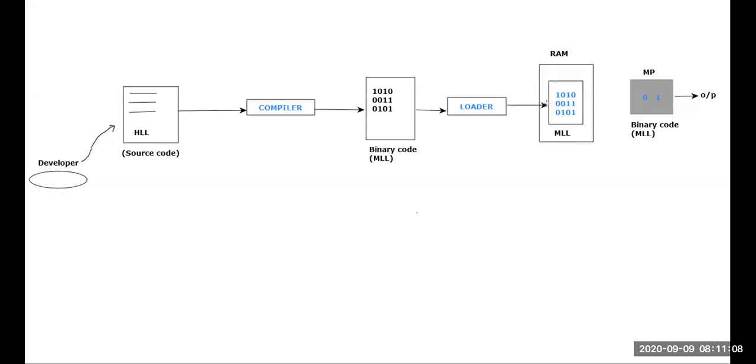If it is available on the RAM, what is going to happen? Ultimately, RAM will be interconnected with the microprocessor. Next, through this microprocessor, we'll be getting the output. Is that clear for everyone? This process, whatever I have explained, technically this process is only called the compilation process. I'll just tell this happens to be the compilation process.